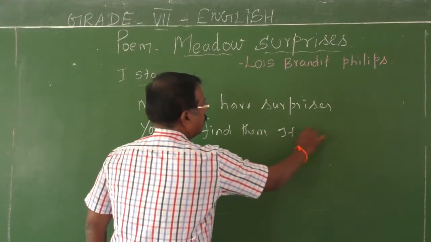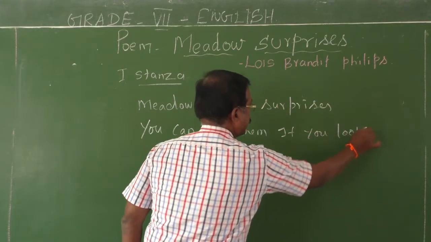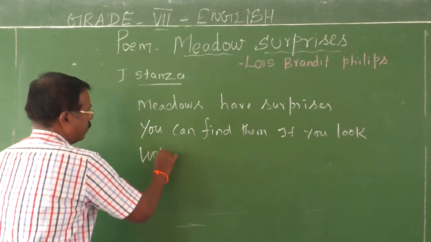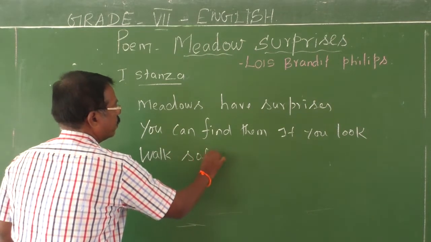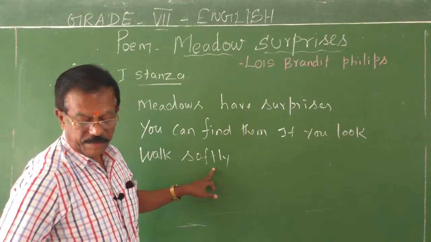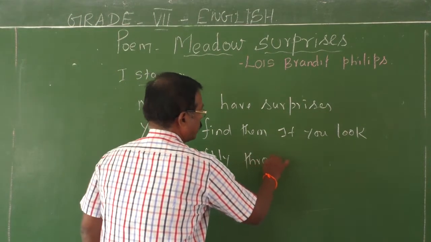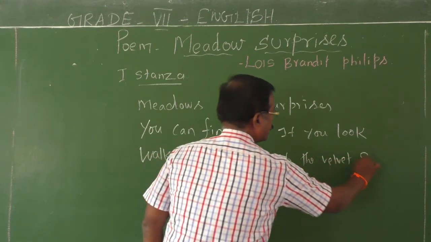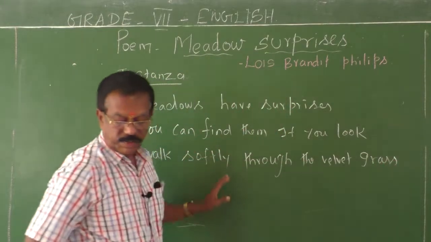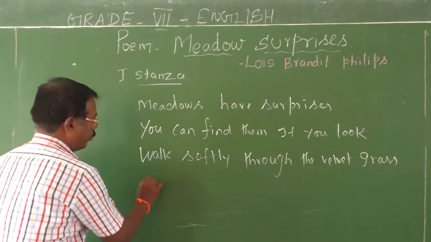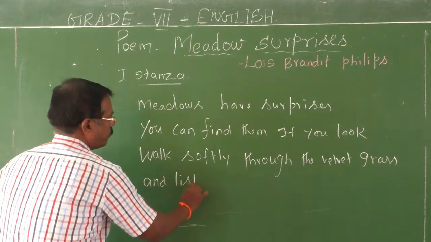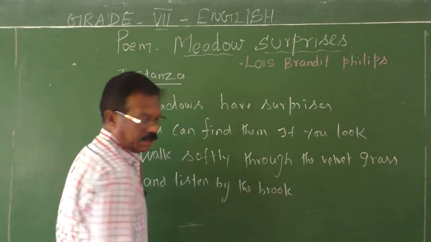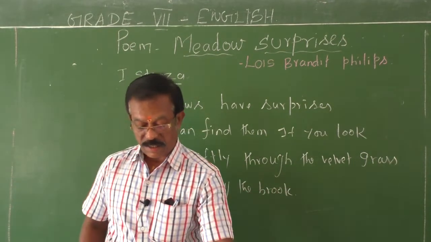Third line: Walk softly through the velvet grass. And listen by the brook. Okay, fine. This is the first stanza of this poem.